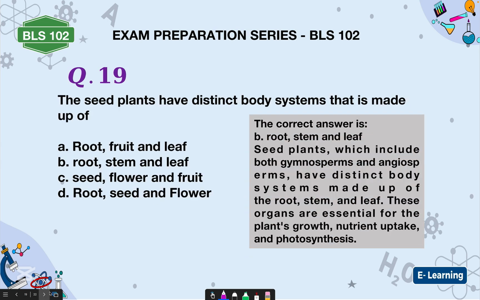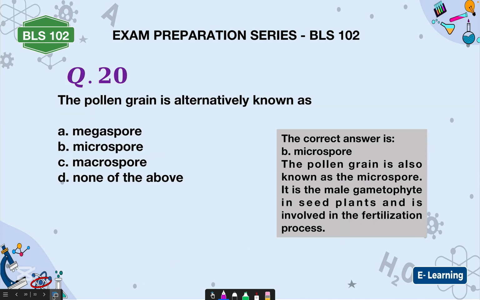Seed plants have distinct body system that is made up of root, stem, and leaf. Option B, root, stem, and leaf. All right. Then 20. The pollen grain is alternatively known as microspore. This is a male gametophyte in seed plant and it's involved in the fertilization process.